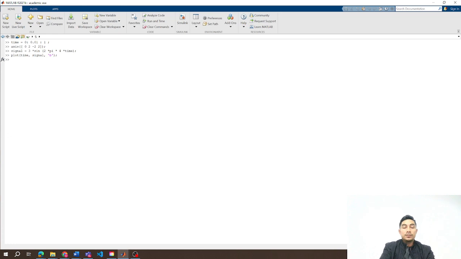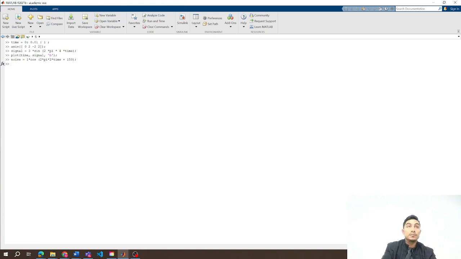Now let's also generate the noise. Let's say this noise is being added. Its amplitude is 1, and it's a cos signal: 1 times cos of 2 pi, with frequency 2, times time, plus 150. Let's say it has some phase as well, right?